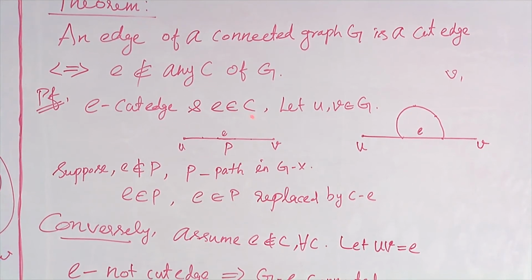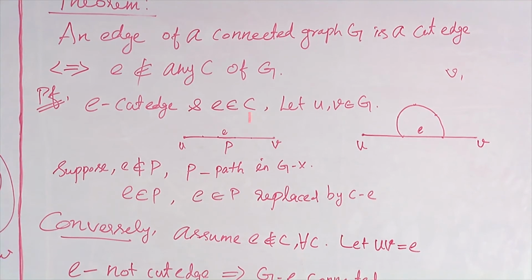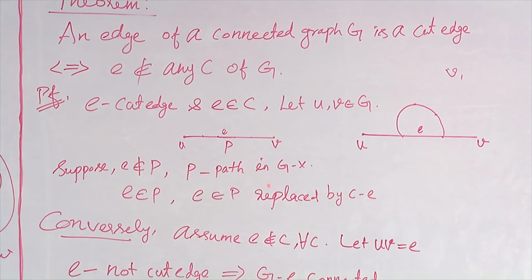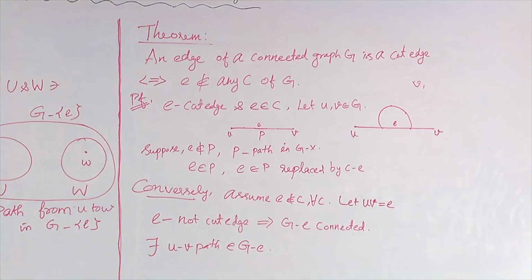So why did I get the contradiction? Because I assumed e is there in a cycle C. So now I conclude that if e is a cut edge, then e should not be there in any cycle C of G. My first part is over.